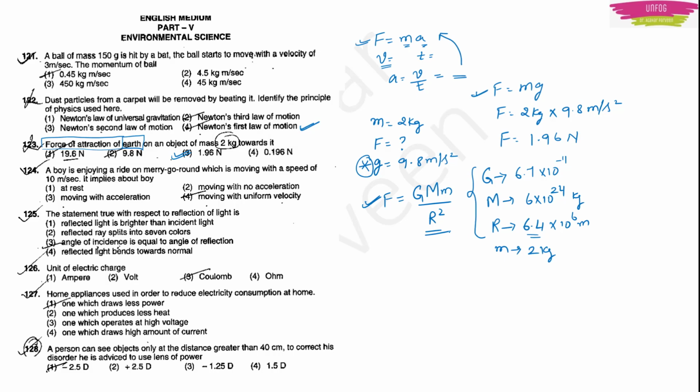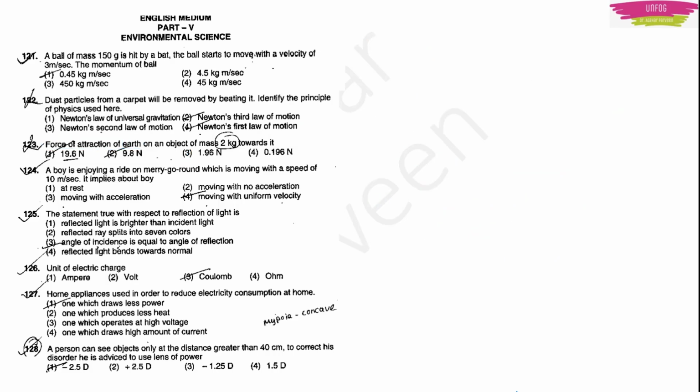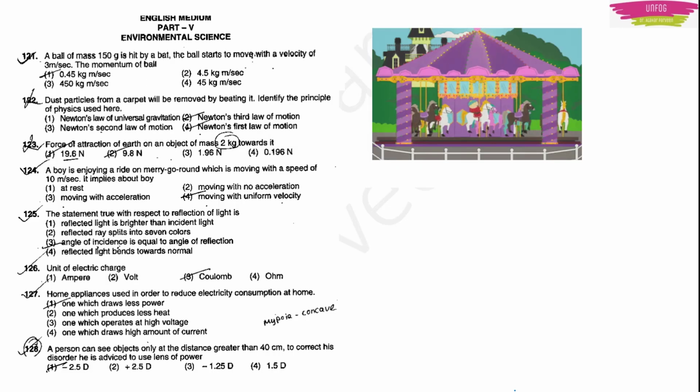Okay, next question number 124. A boy is enjoying a ride on a merry-go-round which is moving with a speed of 10 meter per second. It implies about the boy. See, actually they are telling that one boy is enjoying a ride on a merry-go-round. What is a merry-go-round? It is a ride like this. You must have seen this in exhibitions. This is a ride which is known as a merry-go-round. That boy is enjoying a ride on the merry-go-round and it is moving with a speed of 10 meter per second. They have given you the speed which is 10 meter per second.